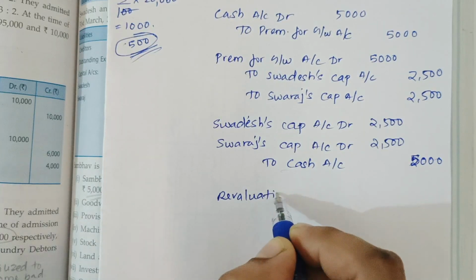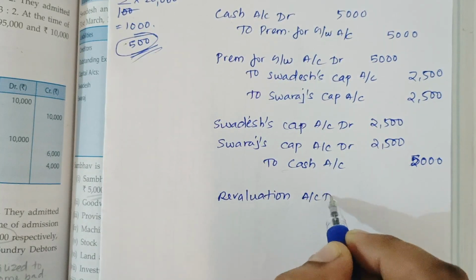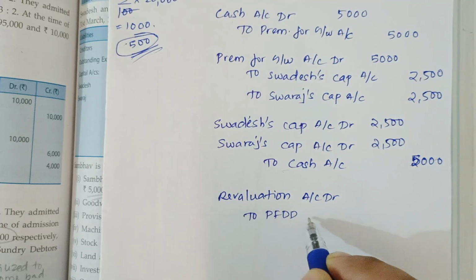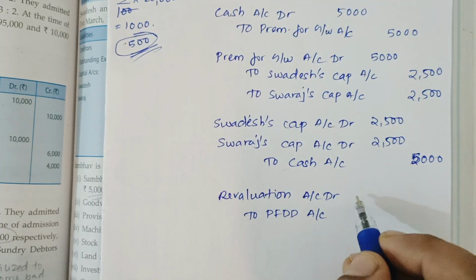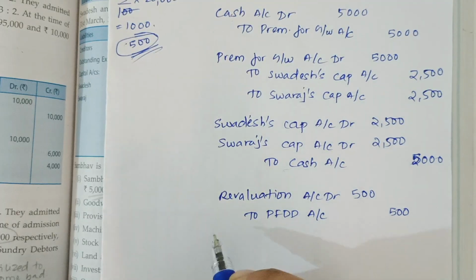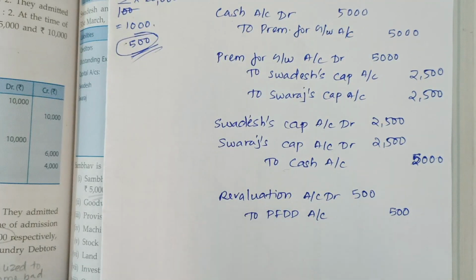revaluation account debit to provision for doubtful debts account. It is 500. The change in amount is recorded, 500.